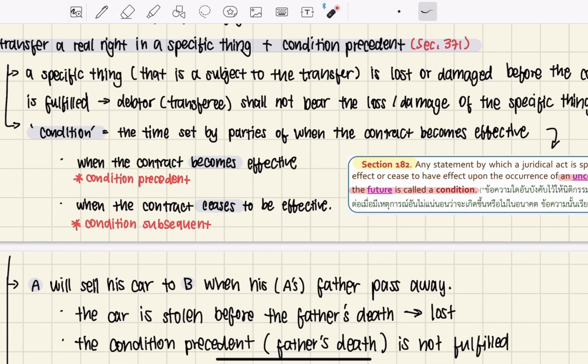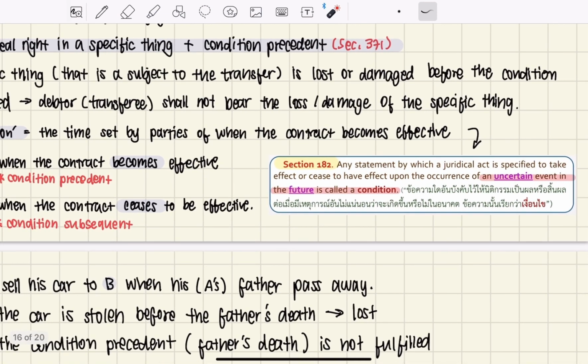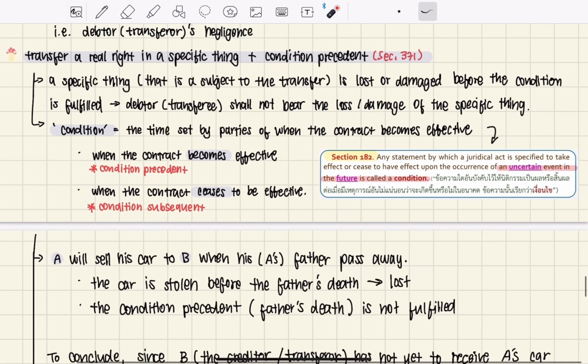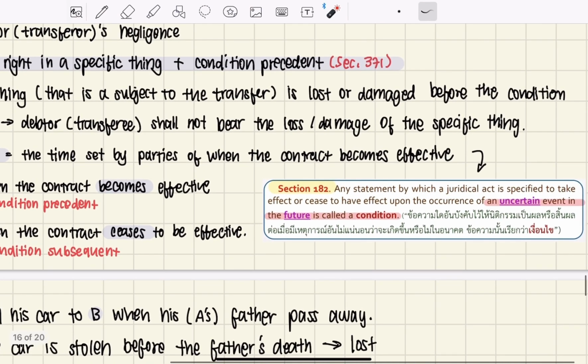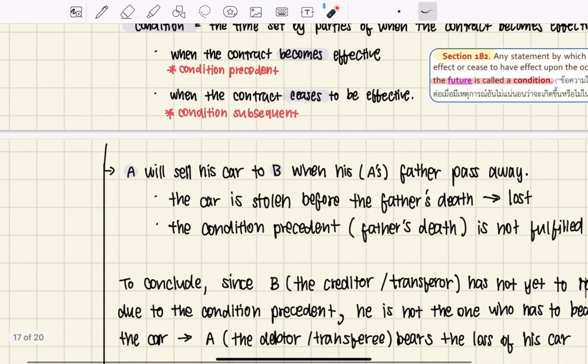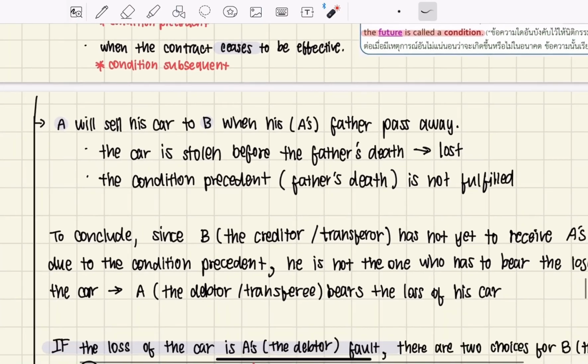The first one is when the contract becomes effective. That is the condition precedent. And the second is when the contract ceases to be effective, and that is called the condition subsequent. And it is stated in Section 182 about what a condition is. And yeah, we have a little example here.